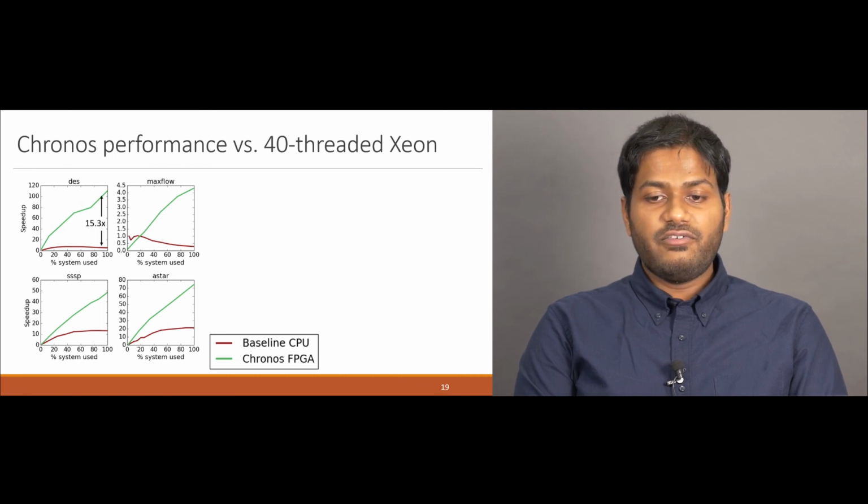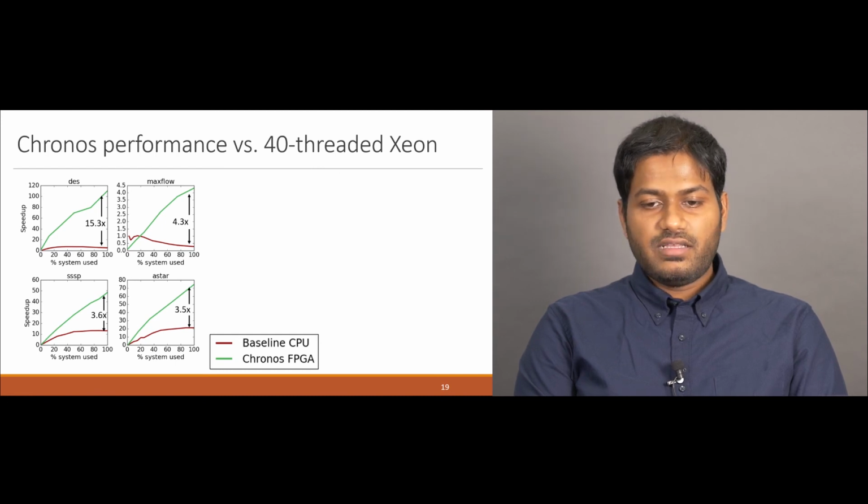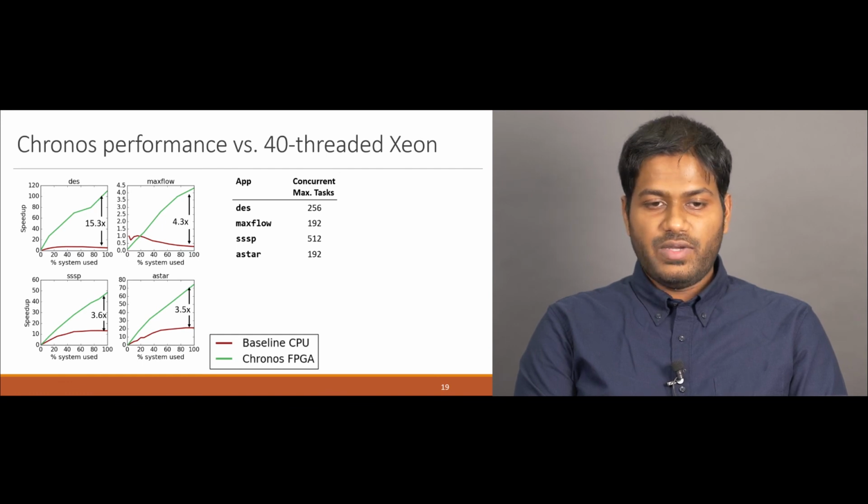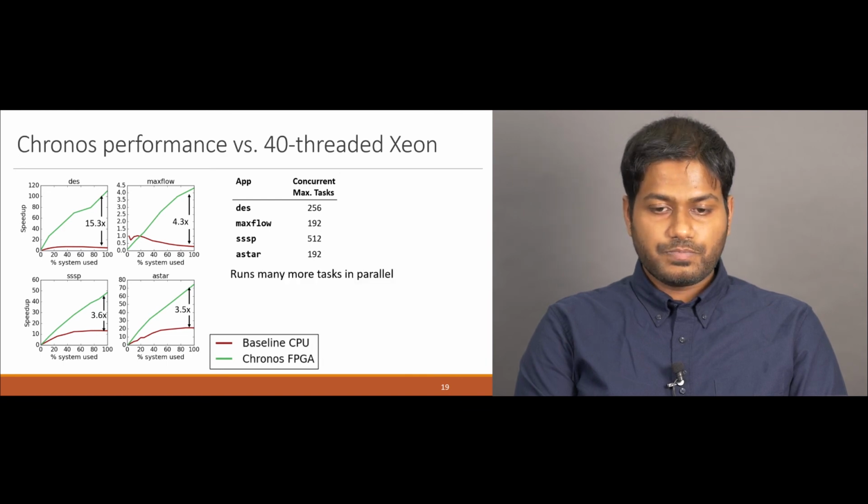Compared to the CPU, the FPGA is 15.3 times faster for DES, 4.3 times for MaxFlow, 3.6 for SSSP, and 3.5 for A-star. In all these cases, the FPGA outperforms the CPU despite running at a 19 times slower frequency. So let's look at why this is faster. There are two reasons. First, this table shows that we can run a lot of tasks in parallel on the FPGA, sometimes up to 512 concurrent tasks, compared to just 40 on the CPU.